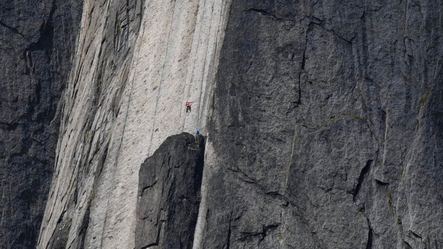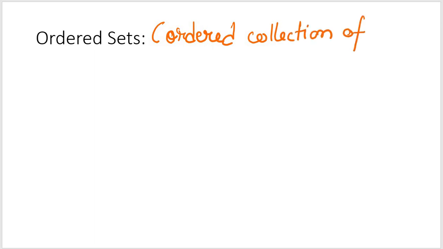So basically, an ordered set is nothing but an ordered collection of distinct objects.